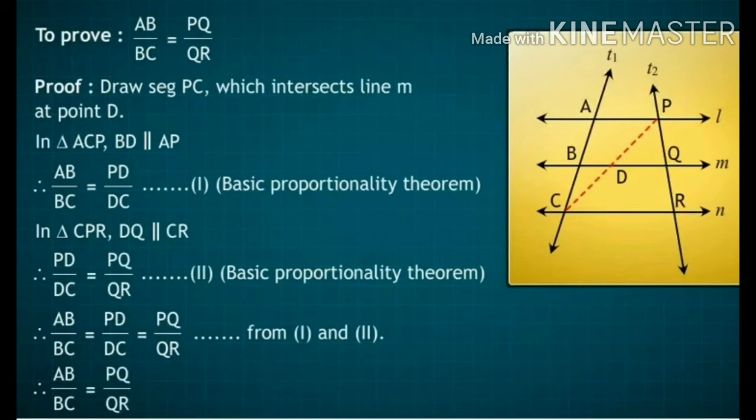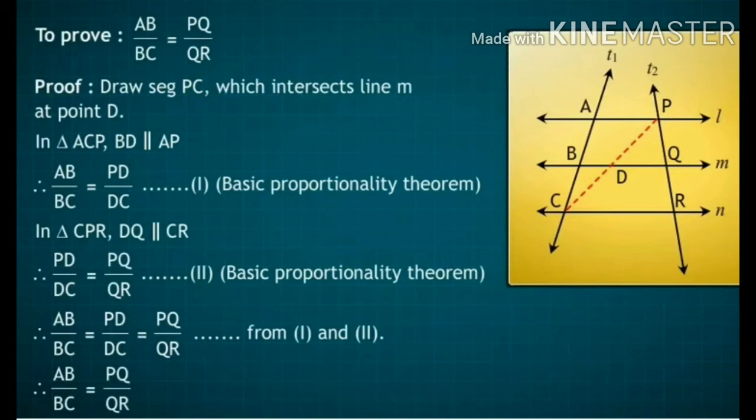And the proof is: draw segment PC which intersects line M at point D. Therefore, in triangle ACP, BD is parallel to AP. This is given. Therefore, AB divided by BC is equal to PD divided by DC. Equation number 1, and the reason is basic proportionality theorem.